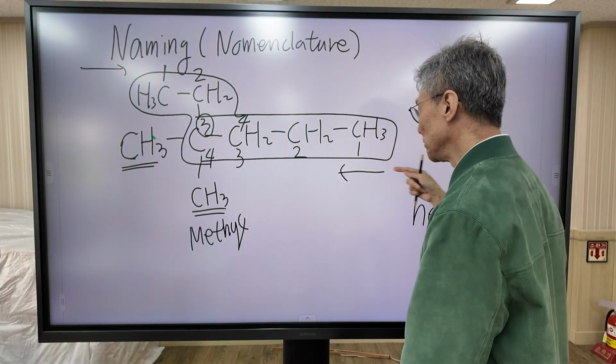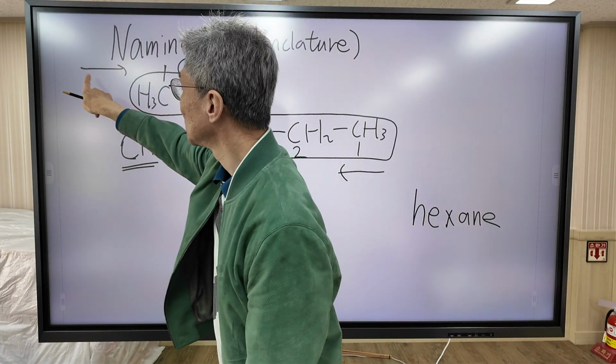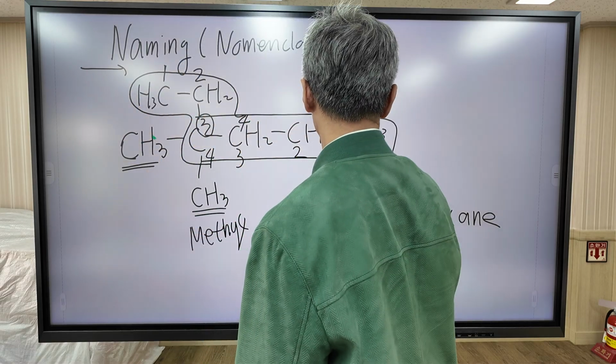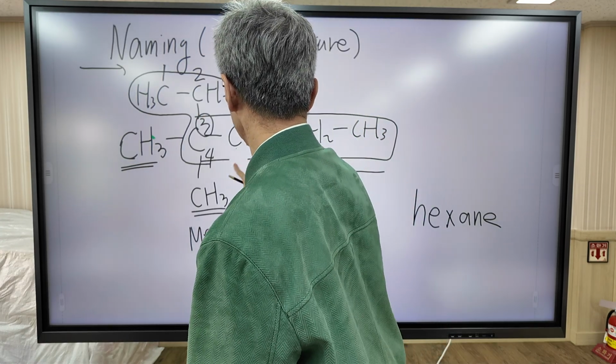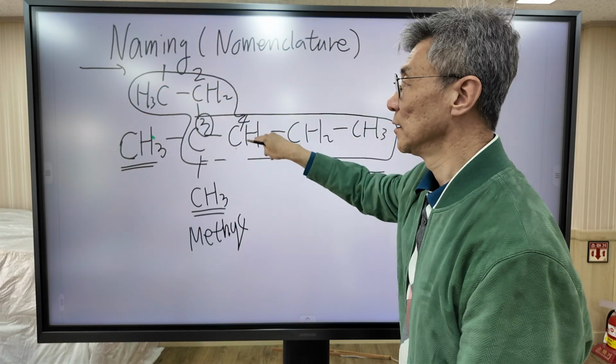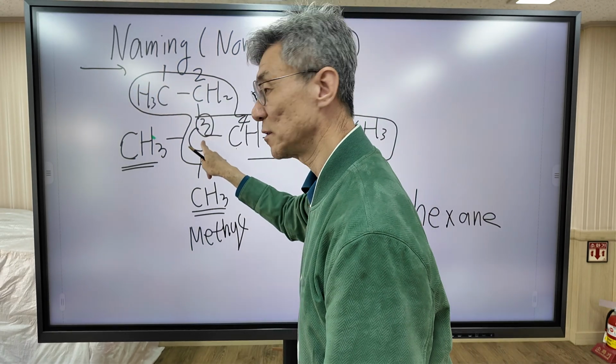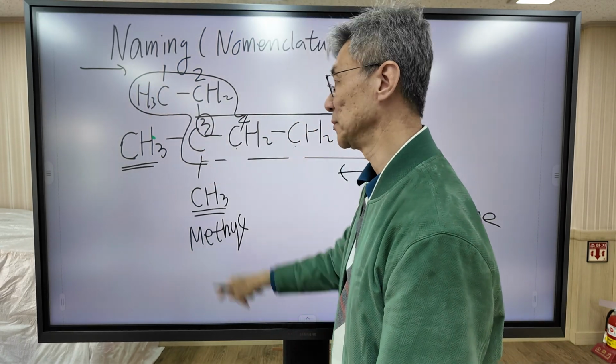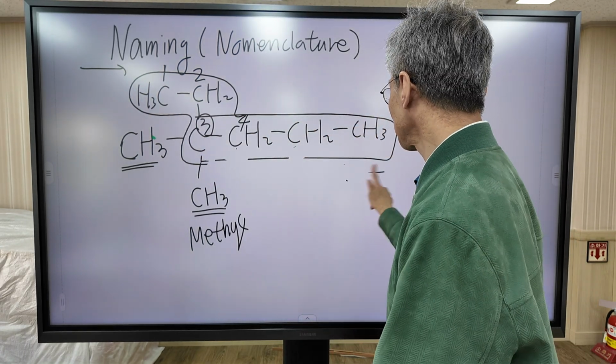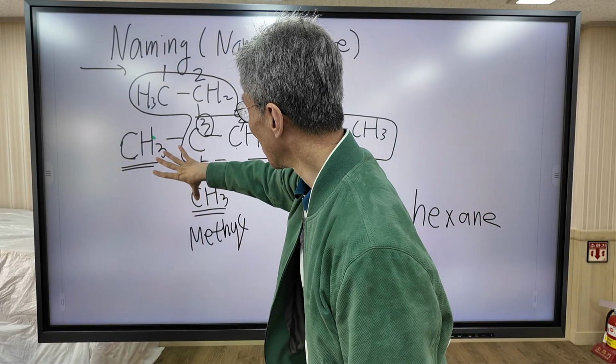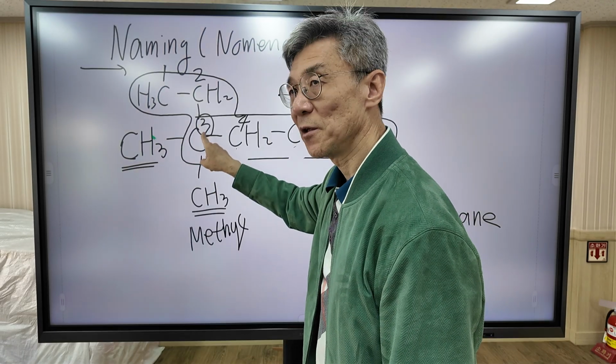So instead of this direction, we choose this direction. This numbering gives the lowest possible number for the carbon atom. So, in this direction, two methyl groups are attached to carbon number 3.